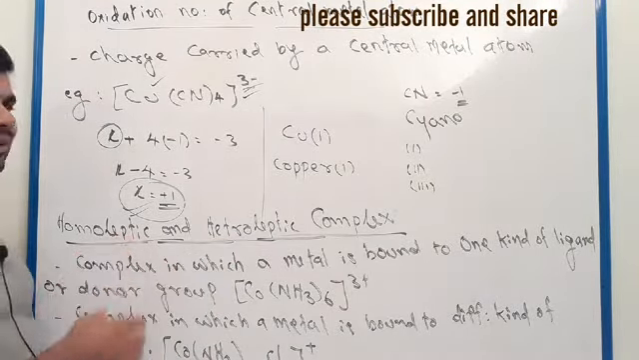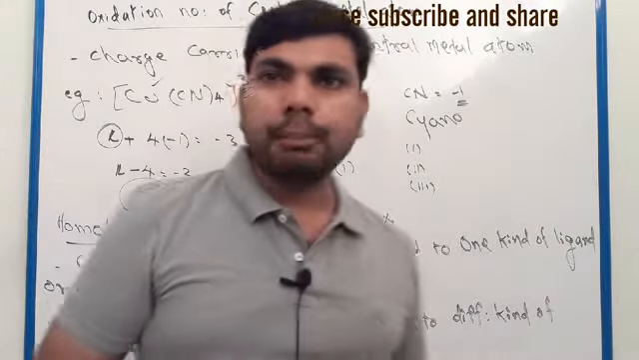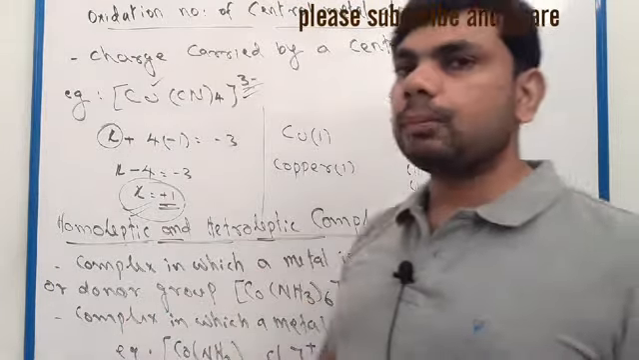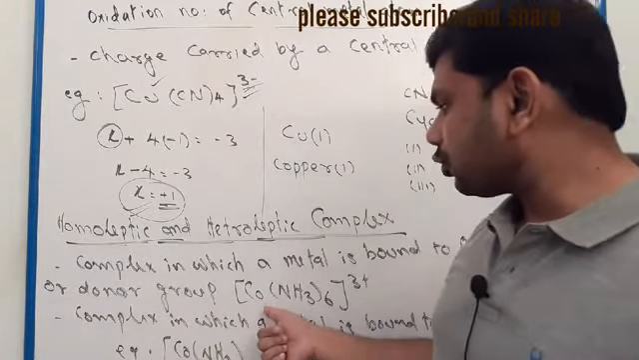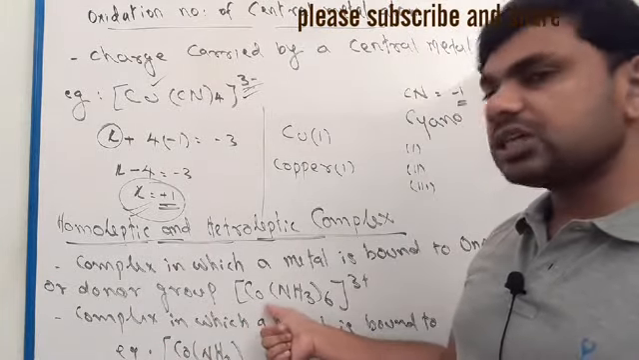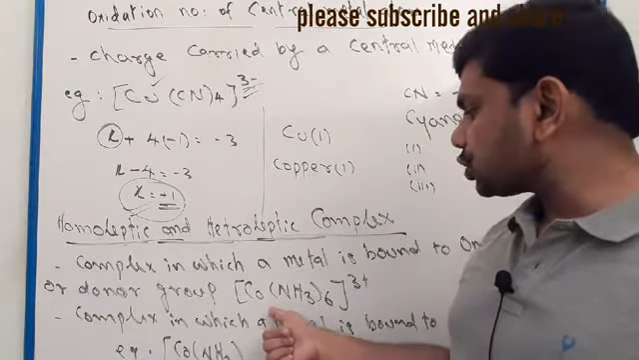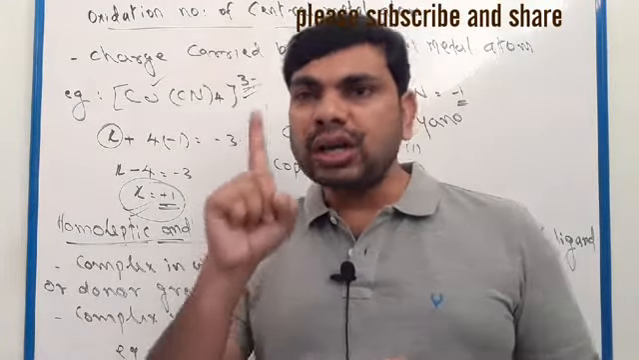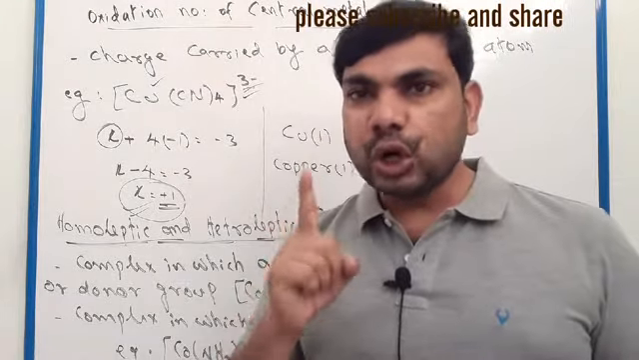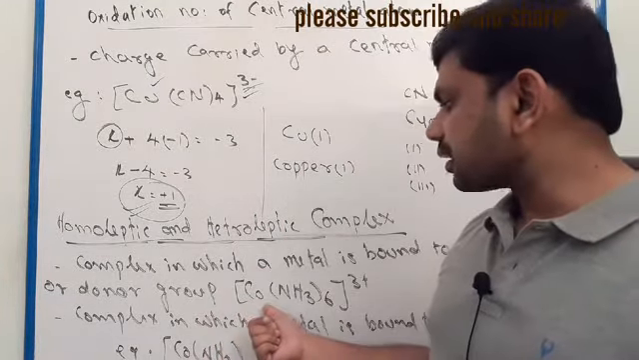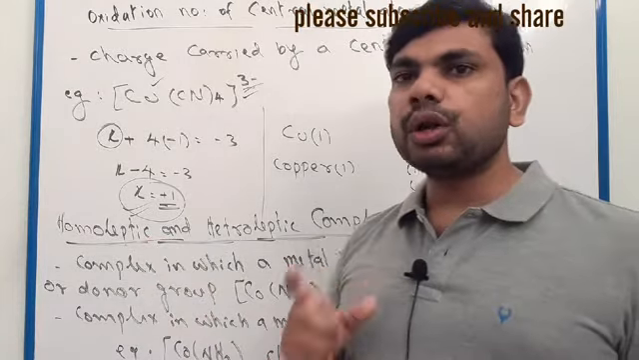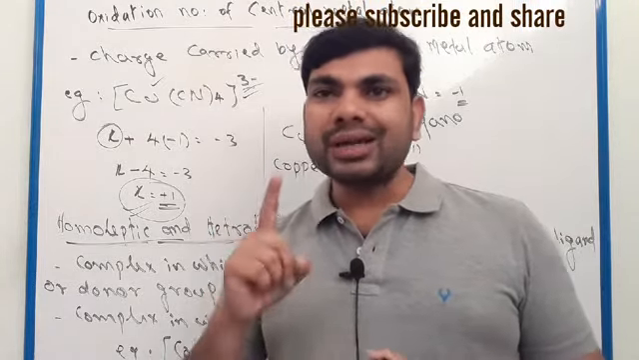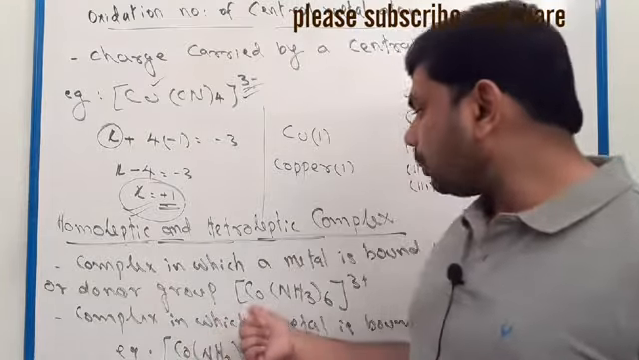After this we have to discuss heteroleptic complex and homoleptic complex. See here one example of a homoleptic complex, this one. Here the central metal atom is bonded to only one type of ligand, one type of donor atom. Such ligands are called homoleptic ligands. Homoleptic means the central metal atom is bonded to one type of ligand, one type of donor atom, that is a homoleptic complex.